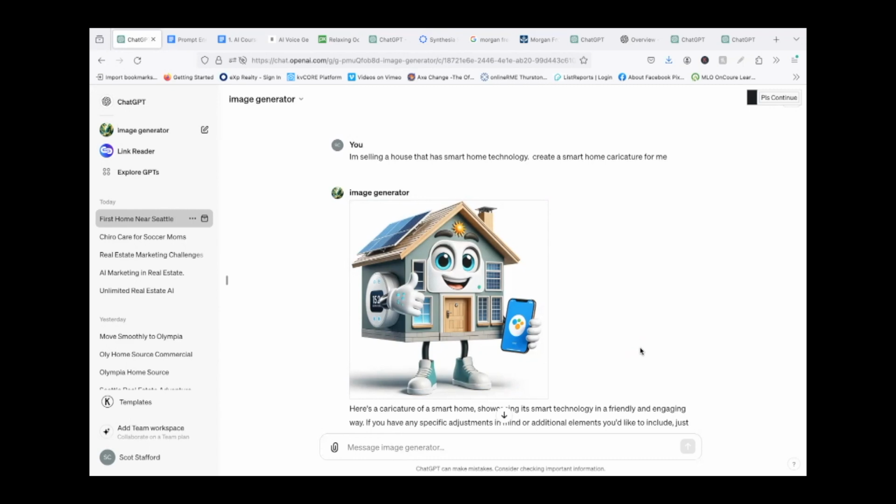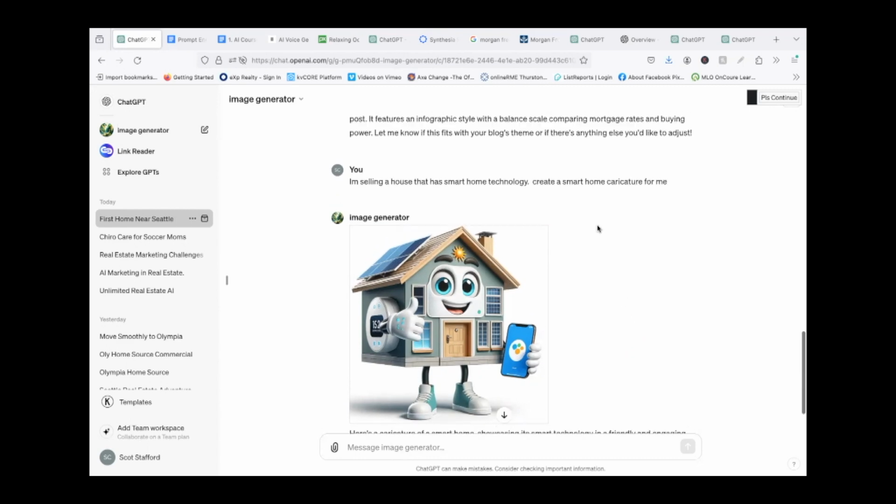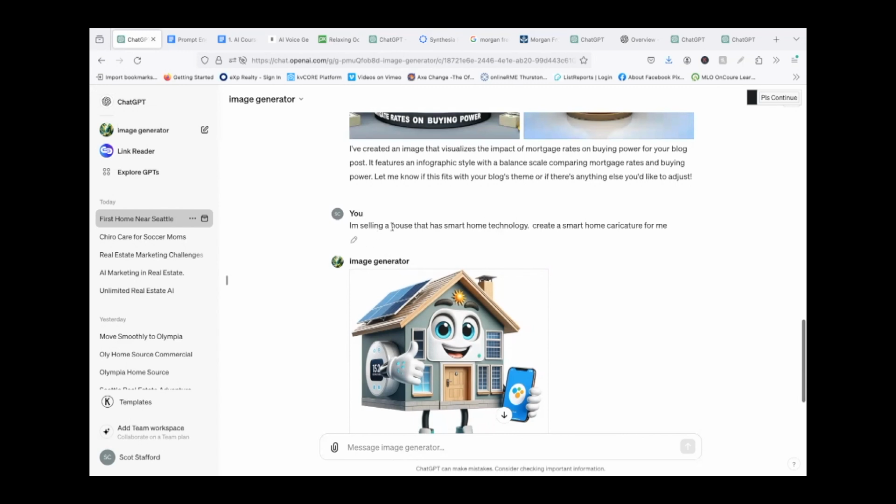But how long would it take you to find this if you were to go out and search for just the right image? So just one more thing too, as we're doing this, let's say I want to edit this. If you want to keep this, be sure and download it. But if you want to edit it, you can just click on the edit button. There's a couple of ways you can do it. You can copy and paste it. You can say try again.